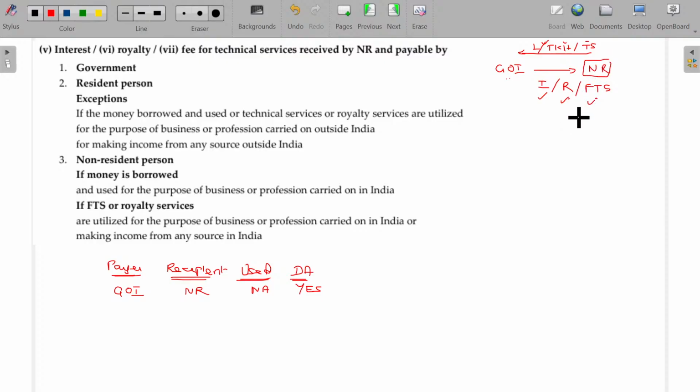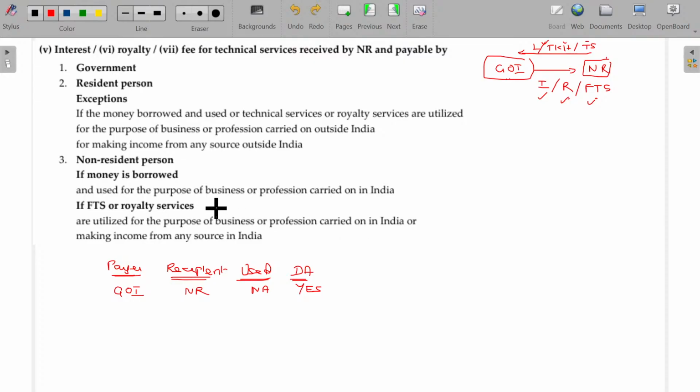Whether the amount is received within India or outside India doesn't matter. Whether the loan, technical know-how and other things are used within India or outside India doesn't matter. Wherever you use, no problem. If the amount is payable by the government to the non-resident, it will always be considered as deemed to accrue or arise in India. Clear?